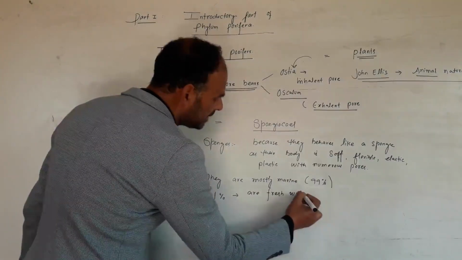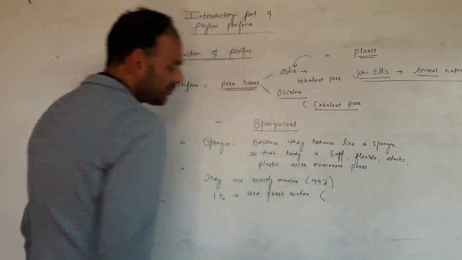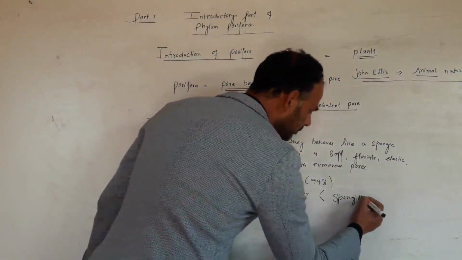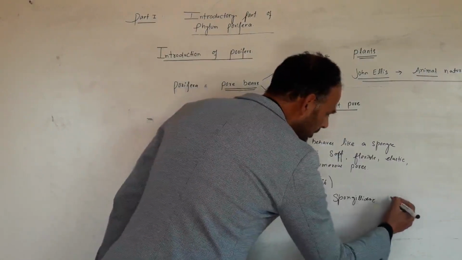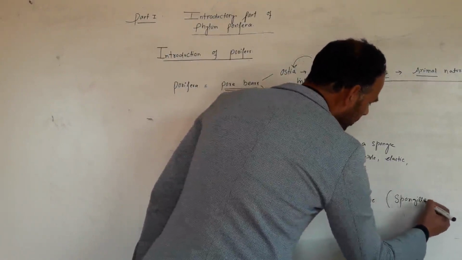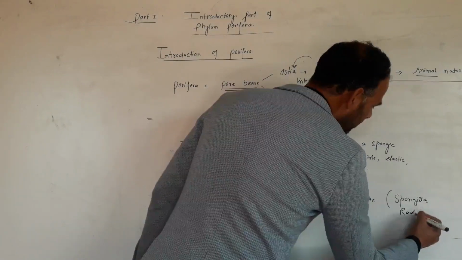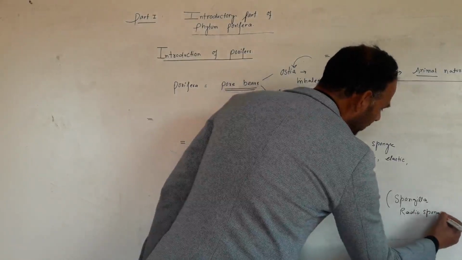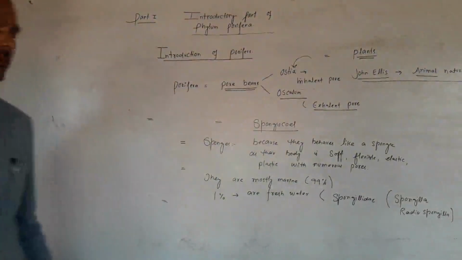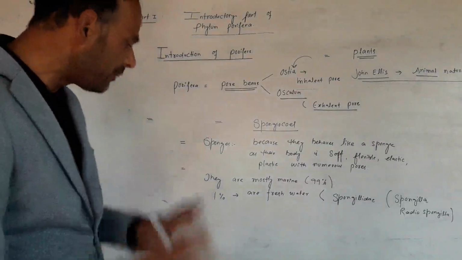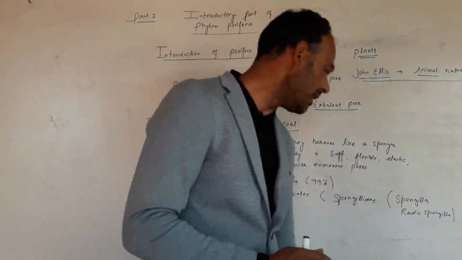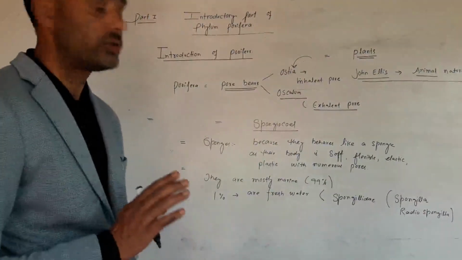The freshwater family is Spongillidae, which includes animals Spongilla and Radiospongilla. These are freshwater sponges.